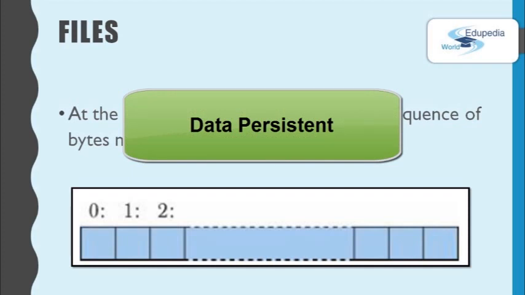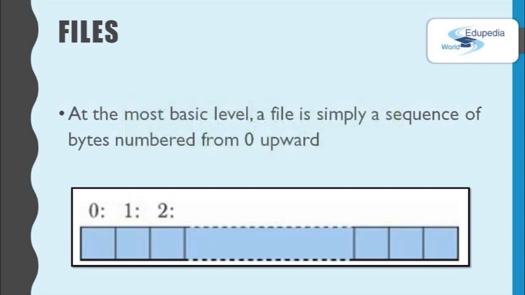At the most basic level, a file is simply a sequence of bytes numbered from 0 upwards, something like this in the picture. A file has a format, that means it has a set of rules that determine what the bytes mean. For example, if we have a text file, the first 4 bytes will be the first 4 characters.